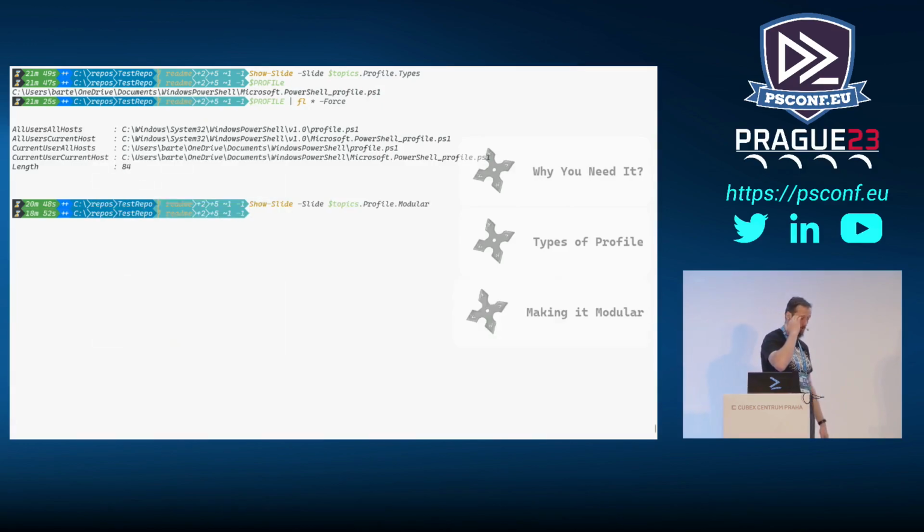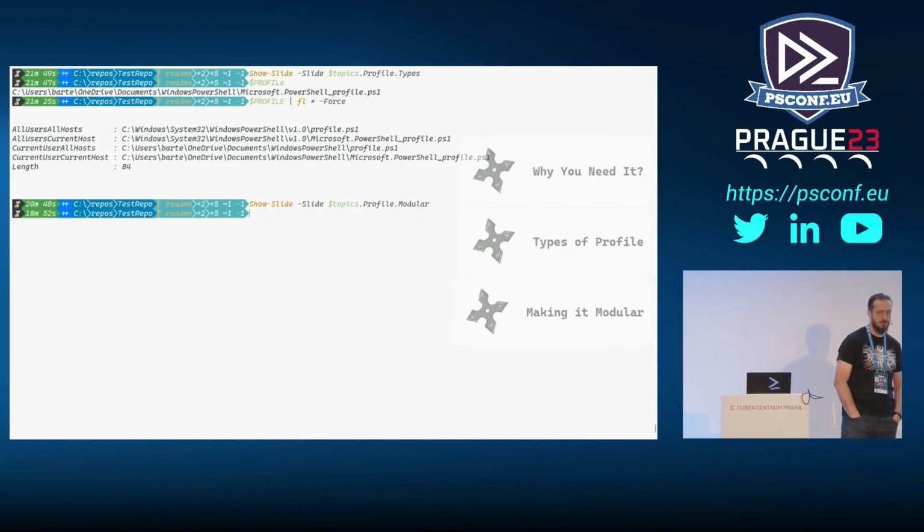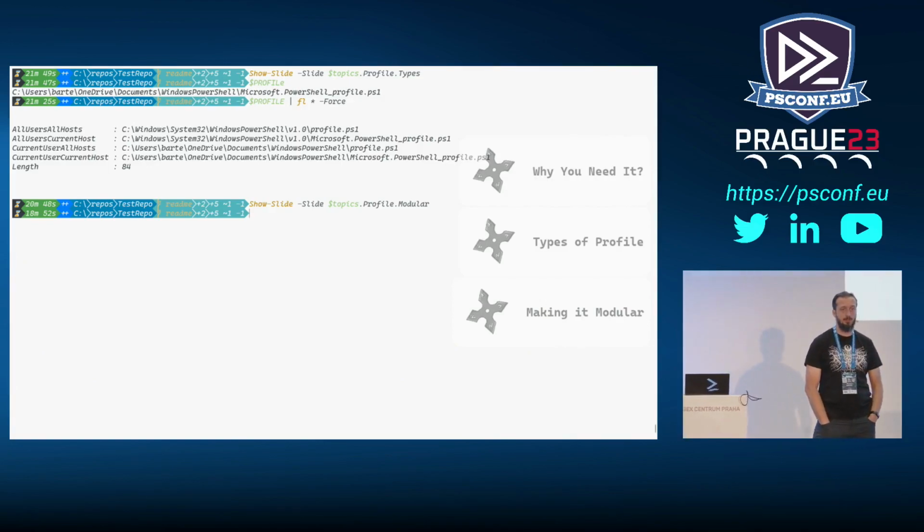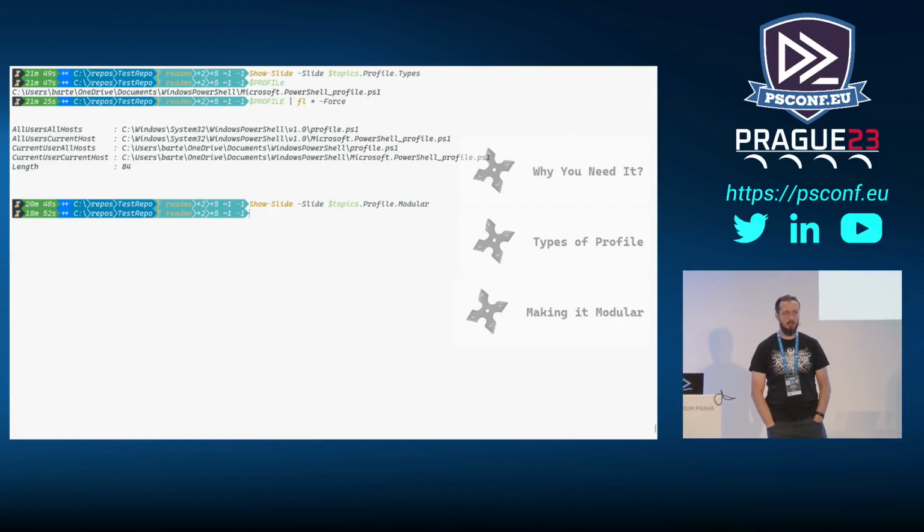And making it modular. So another thing that you might consider, especially after a while. What I find myself doing is that I will start creating some functions, some scripts that I use in my daily routine, right? So let's say I have a function that will just modify the version number in some configuration file. And it's like, okay, I have it defined in my profile, but that's useful on this machine. But if I want to have it on another machine, I need to copy the whole profile everywhere.